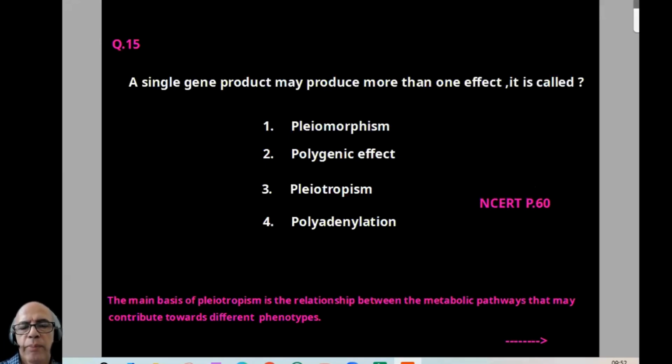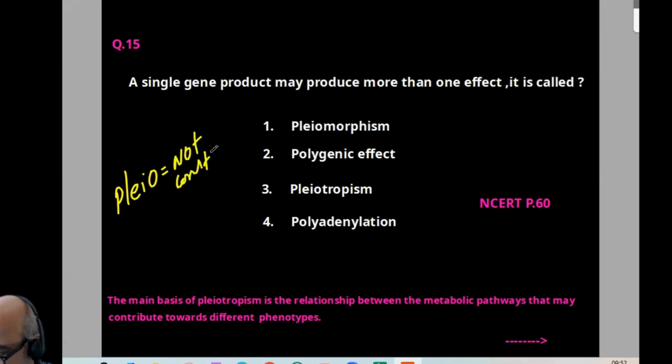A single gene product may produce more than one effect. It is called, it's a famous question. See, there is a root term, pleo. This means not constant, or we can say changing. So one word you studied in bioclassification, that is pleomorphism, constantly changing the shape. Certain groups of organisms can change shape constantly. Pleomorphism. Here it is pleiotropism, that is single gene producing more than one effect. That is the simplest definition. So answer-wise, it is 3.